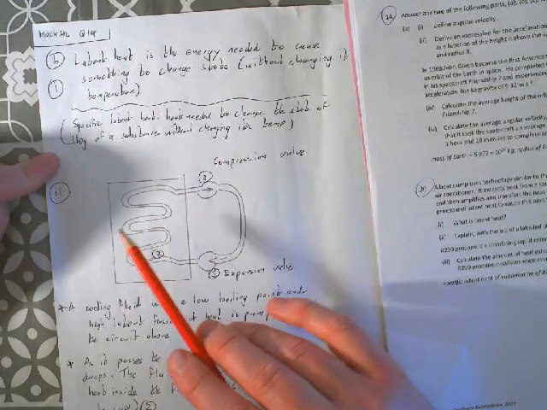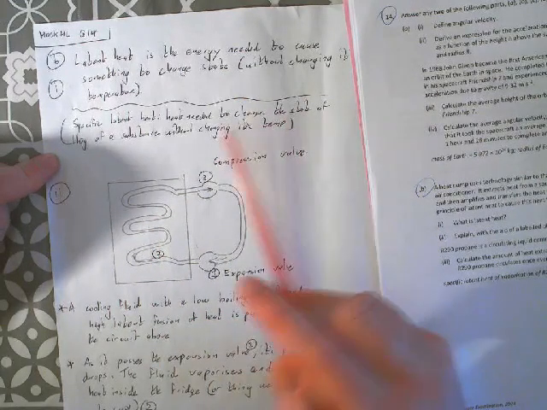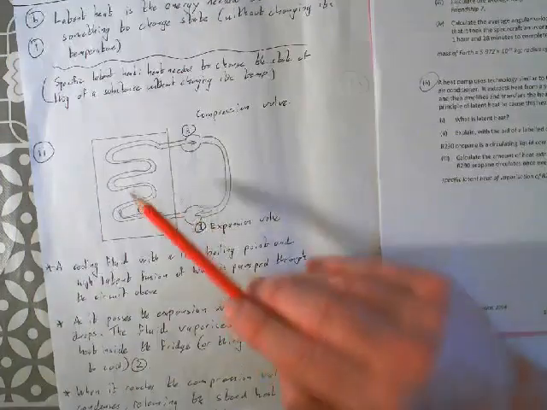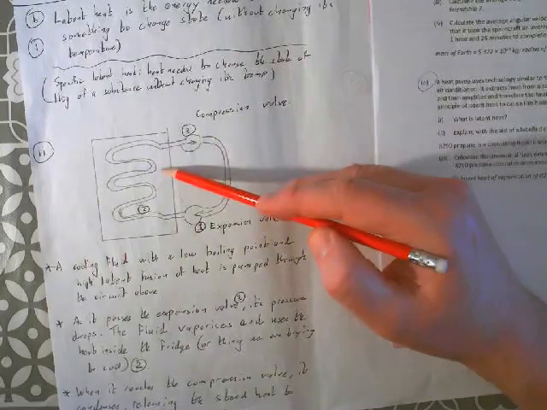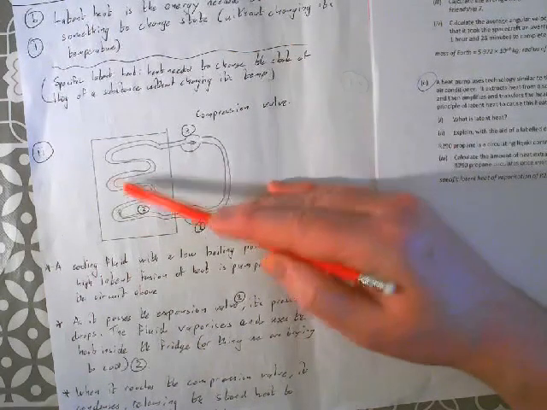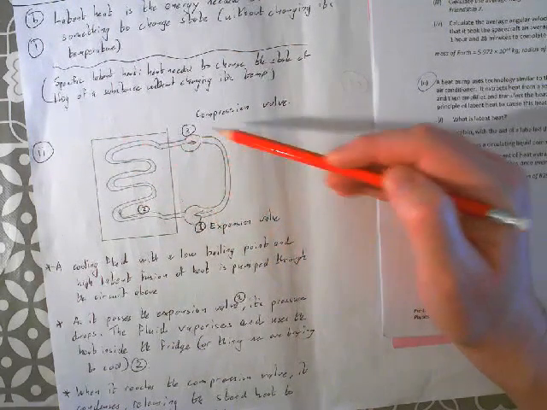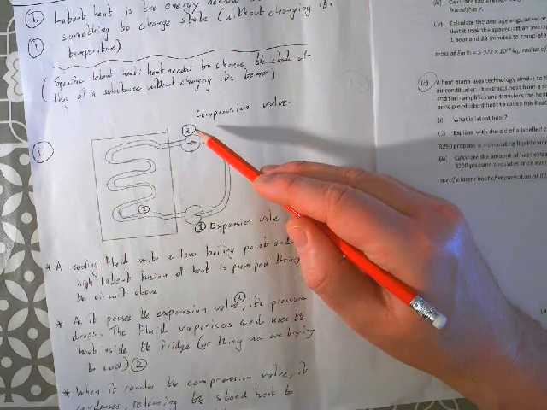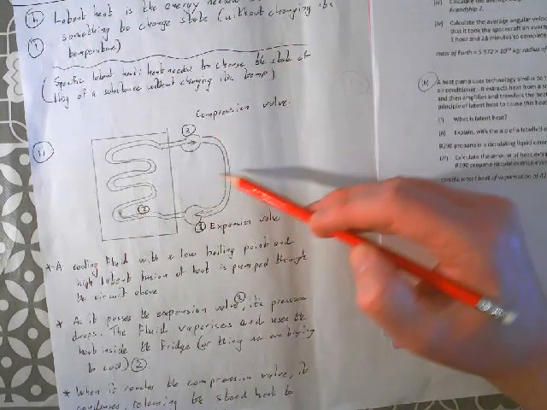What is latent heat? Latent heat is the energy needed to cause something to change state without changing its temperature. Now, they don't ask specific latent heat, but just in case, here's the answer. Specific latent heat is the heat needed to change the state of 1 kilo of a substance without changing its temperature. Remember, that's when all the energy is being hidden, that's where the latent part comes from, into changing its state.